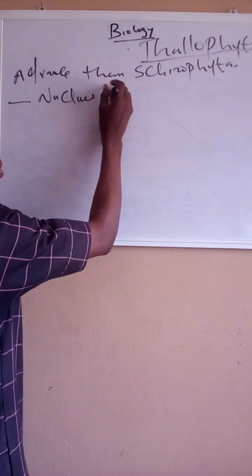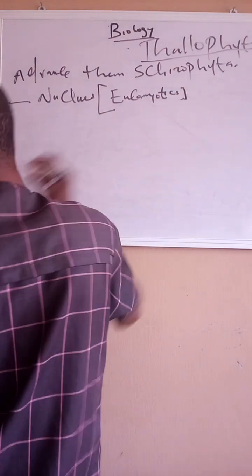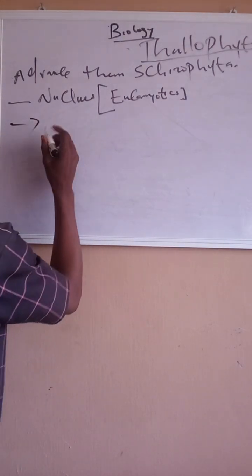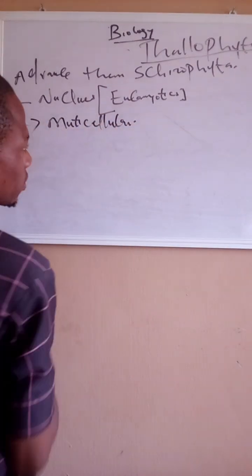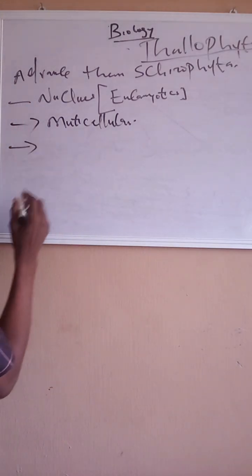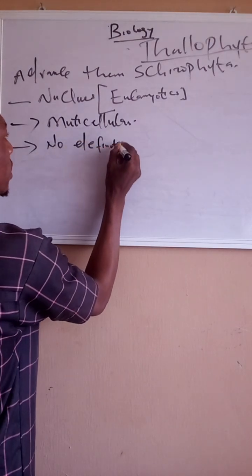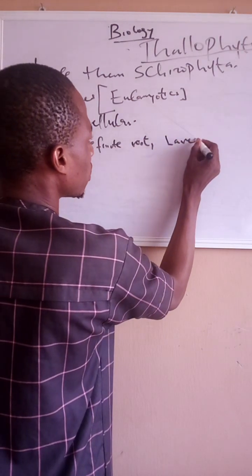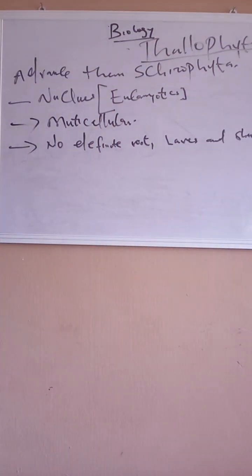And that's the reason why they are called eukaryotic. Secondly, they are multicellular. But their limitation is that they have no definite root, leaves, and shoots.